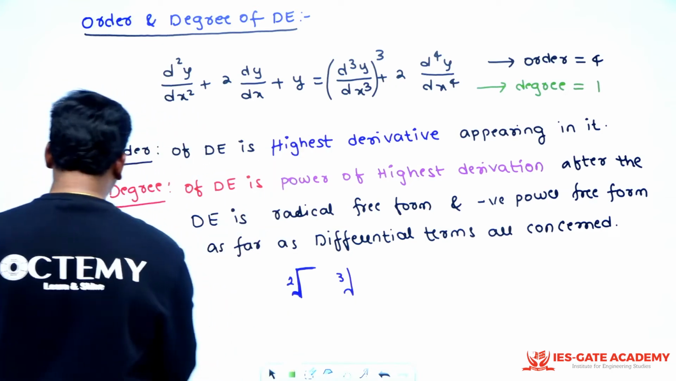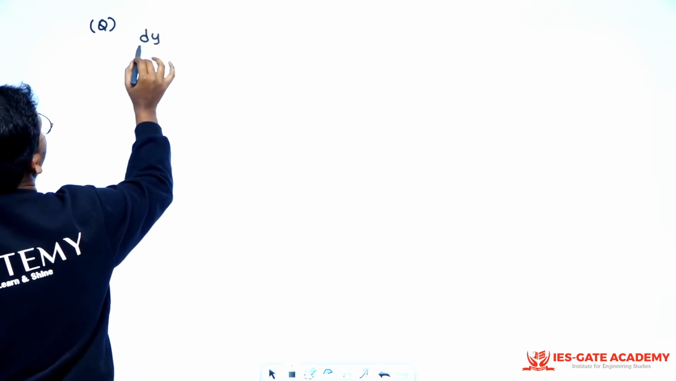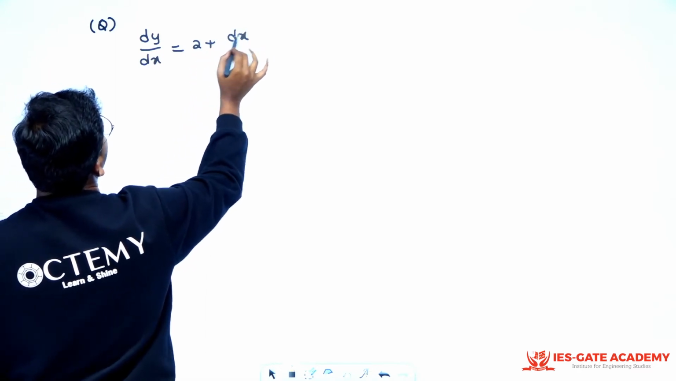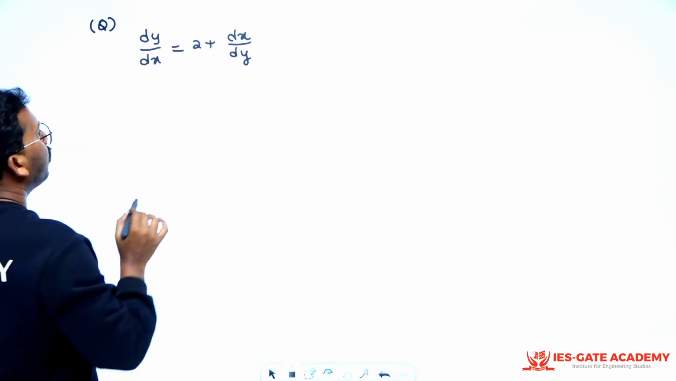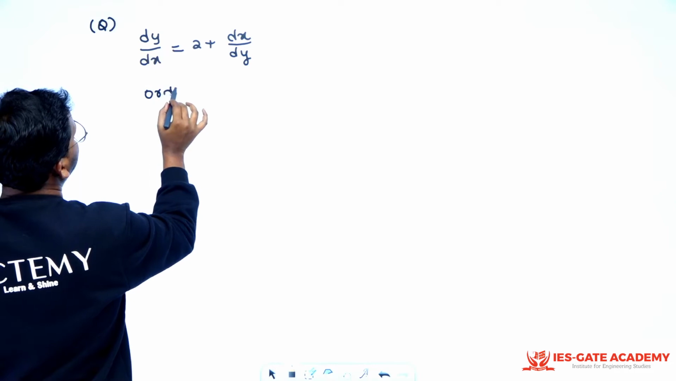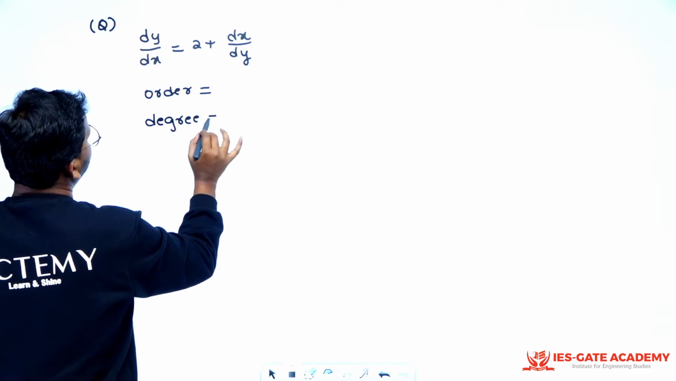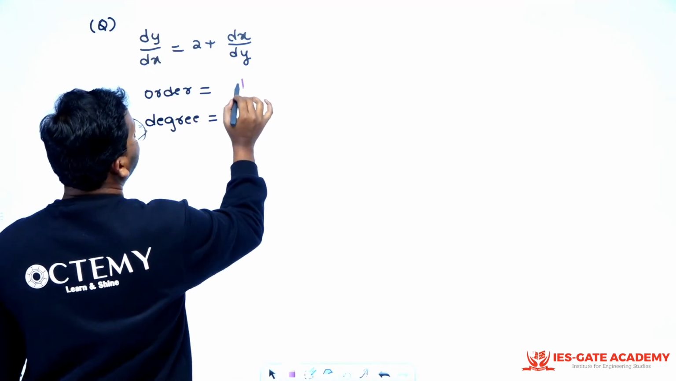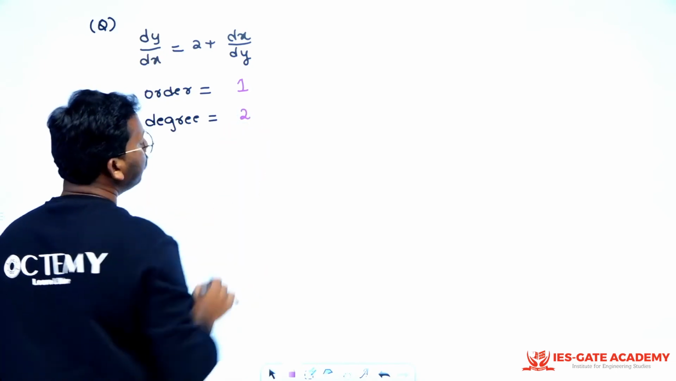I will give more examples, and you have to tell the order and degree, right? Say I am writing like this: dy by dx is equal to 2 plus dx by dy. Now I want the order and degree of this. Order is how much and degree is how much? You see only one time differentiation, so you will blindly say that the order is 1, right? Order is 1, but the degree will become 2. How is the degree becoming 2?